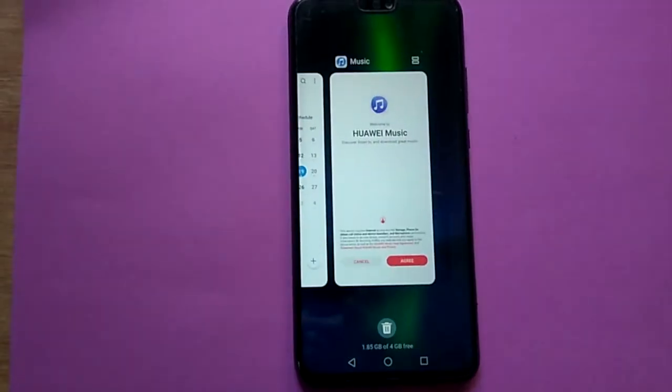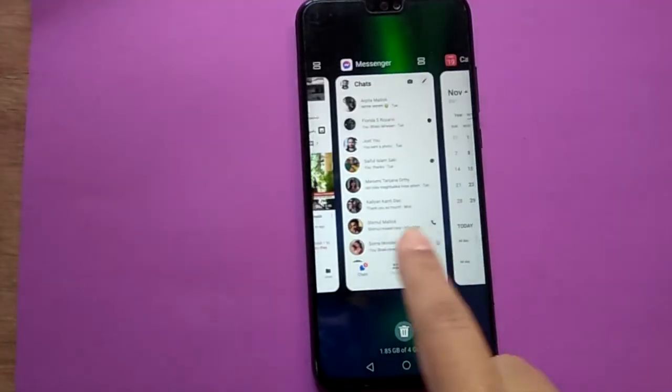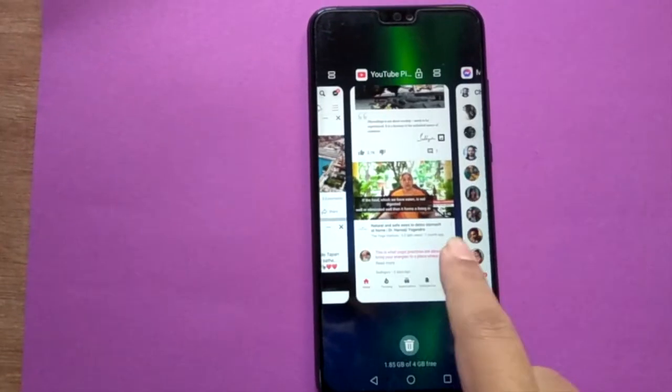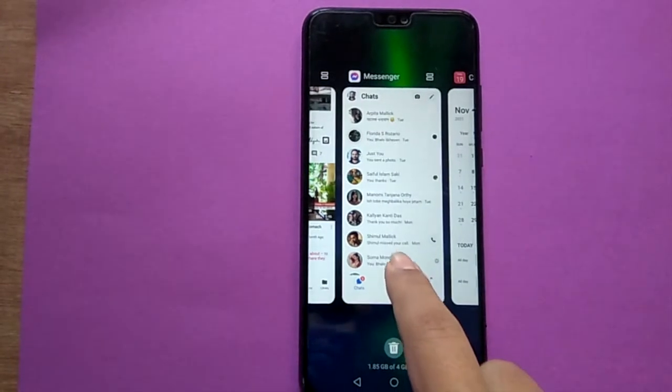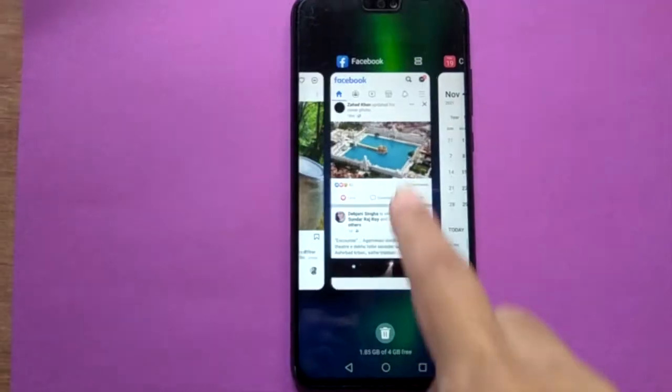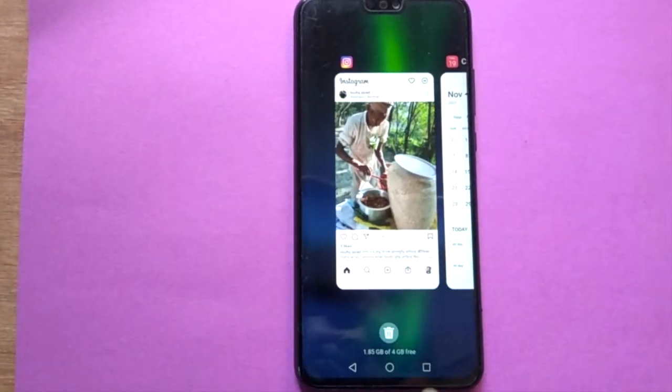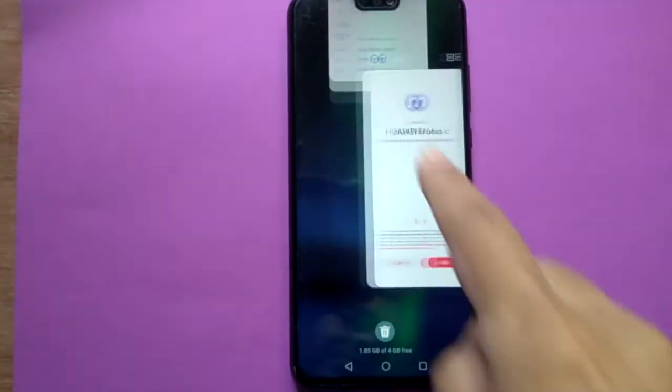What we have to do is, from the recent apps menu, close Facebook Messenger. And it is always better to close all the apps like this. Different ways you can also forcefully close all the apps.